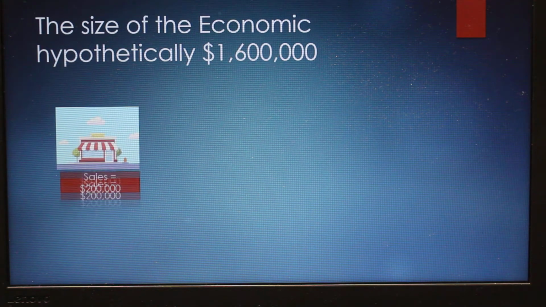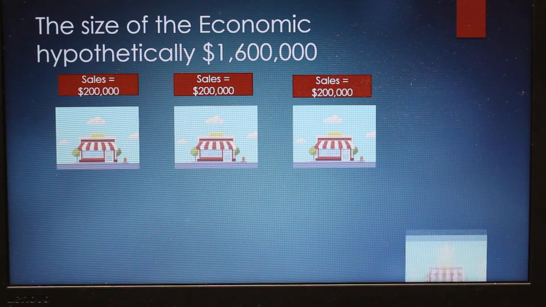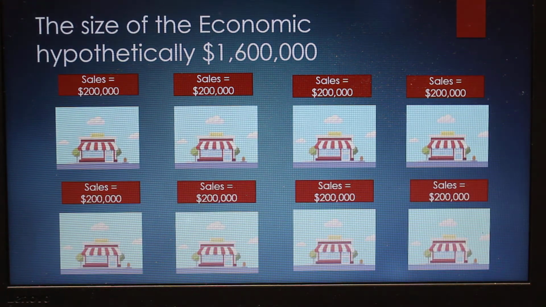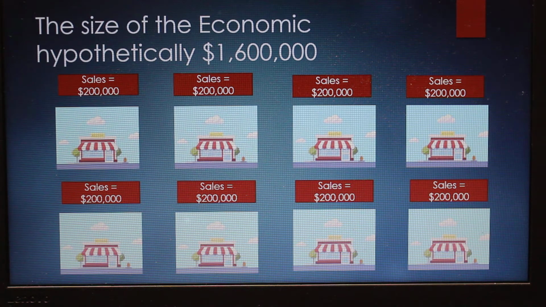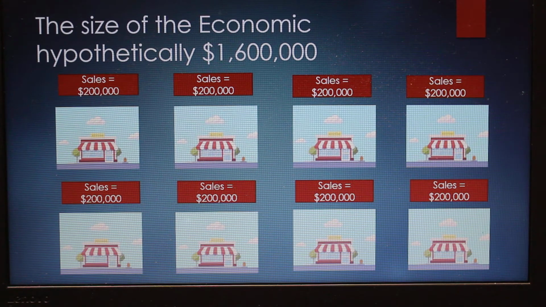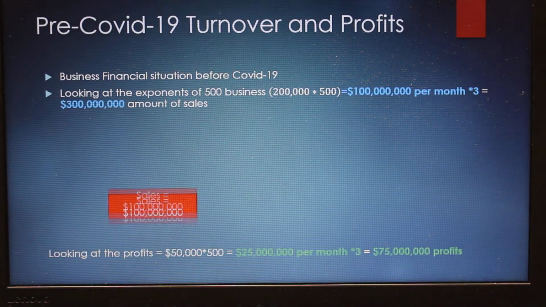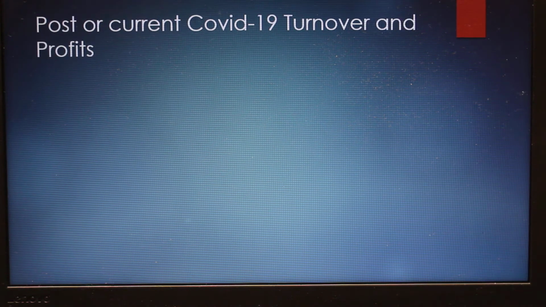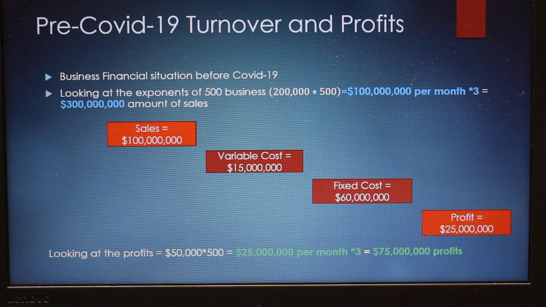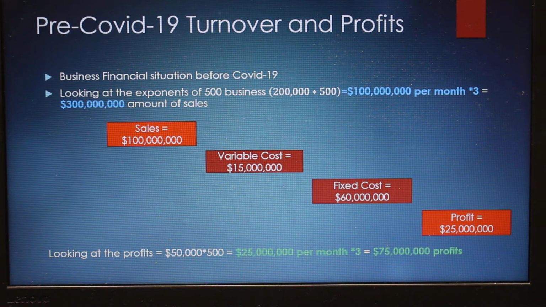Now let's have a look at a hypothetical example of a sales level of 200,000 for, let's say, 8 businesses. With 8 businesses having 200,000 in sales, the economic value of the various businesses would be 1,600,000. Now, let's have a look at 500 businesses. If we had 500 businesses with 200,000 in sales, it would be 100 million in sales, variable cost of 15 million, fixed cost of 60 million, and therefore profit of 25 million. So that would be the scenario with 500 businesses.